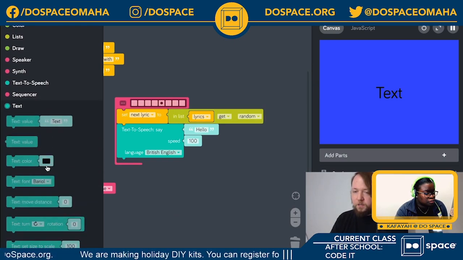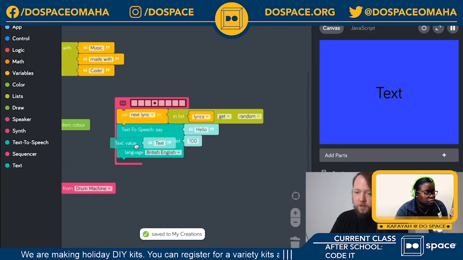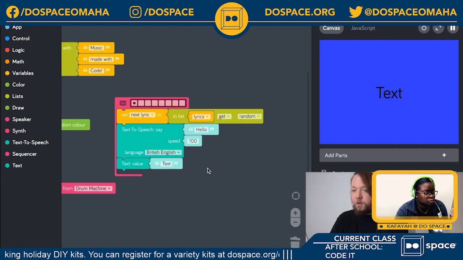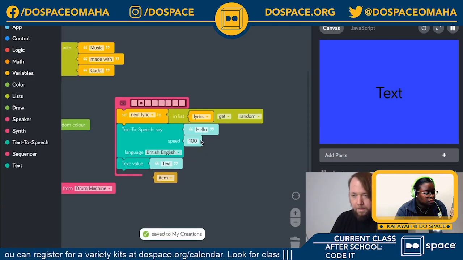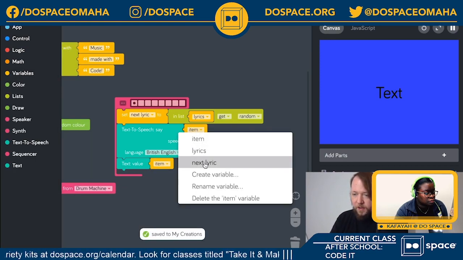And then to change the text, I'm going to open the text tray, get this text value block, and plug that in under our text to speech say. Now I want the say block and the text value block to say the same thing. So I'm going to get another variable item, plug that into both of them, and set that to next lyric.